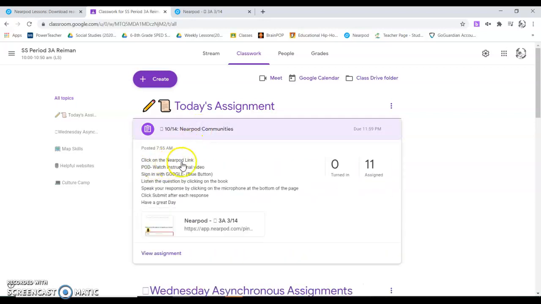So let's click on the Nearpod link. You're going to watch the instructional video. You're going to sign in with Google, which is the blue button. You're going to listen to the questions by clicking on the book. You can speak your response by clicking on the microphone and then click submit after each response.